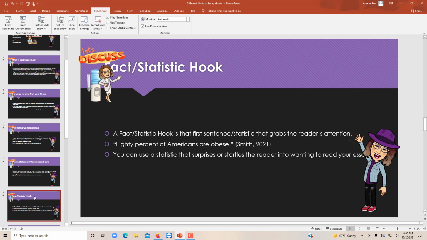A fact or a statistic hook. 80% of Americans are obese. And so you can use that statistic to grab the reader's attention.